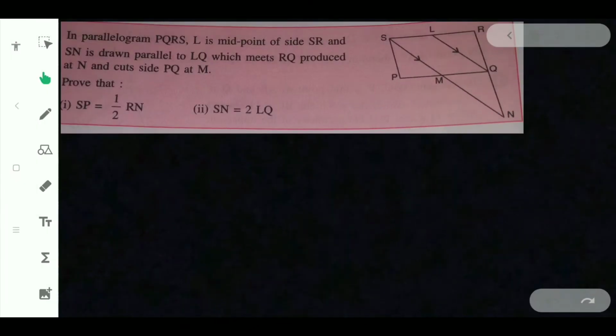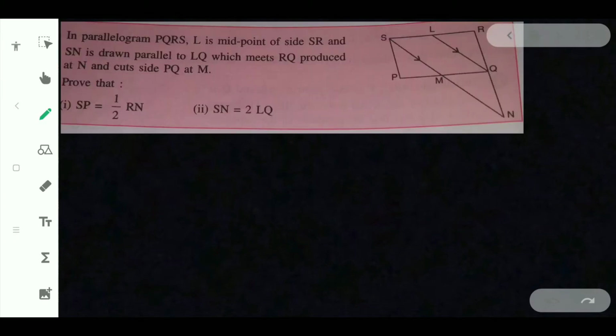So the first question is on your screen. Just have a look at it. In parallelogram PQRS, L is midpoint of side SR and SN is drawn parallel to LQ, which meets RQ produced at N and cuts side PQ at M. Prove SP is equal to half of RN and SN is equal to 2LQ, or half SN is equal to LQ. So here you can see the diagram is given.